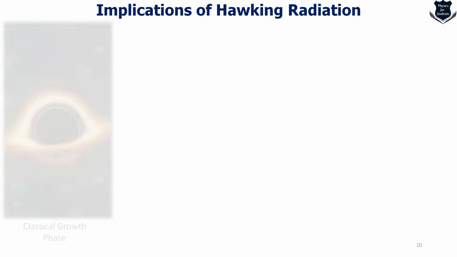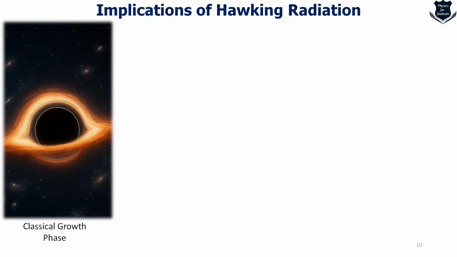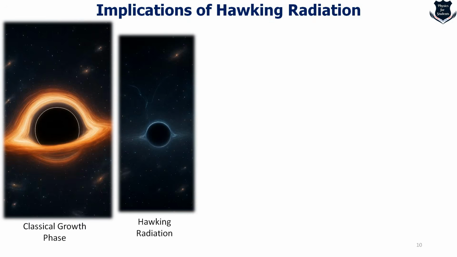So phase 1 is basically the classic growth phase, where the black hole interacts with the environment, accreting matter, merging with other black holes and so on. Then comes the Hawking radiation part. In an isolated black hole far away from matter, Hawking radiation becomes important. The black hole slowly loses mass, but the process is extremely slow for stellar mass or large black holes.